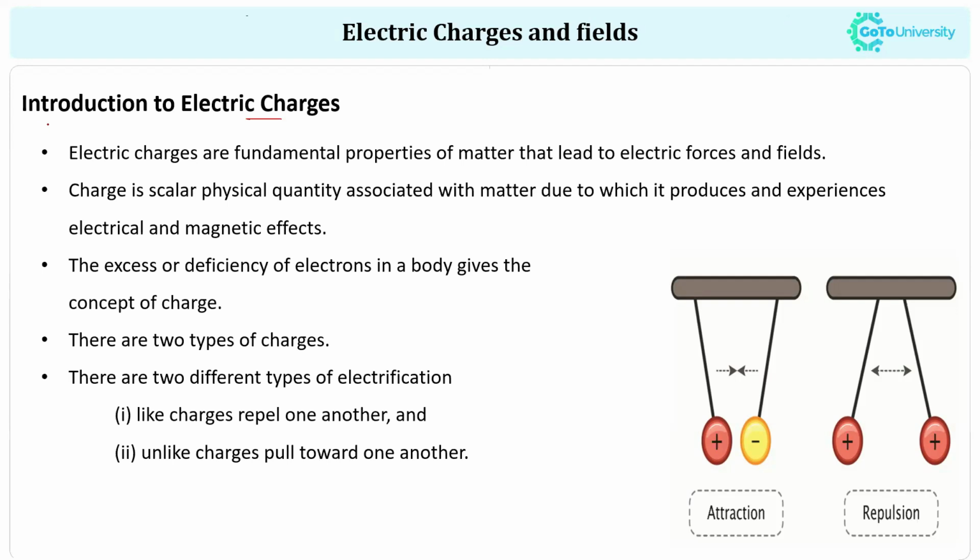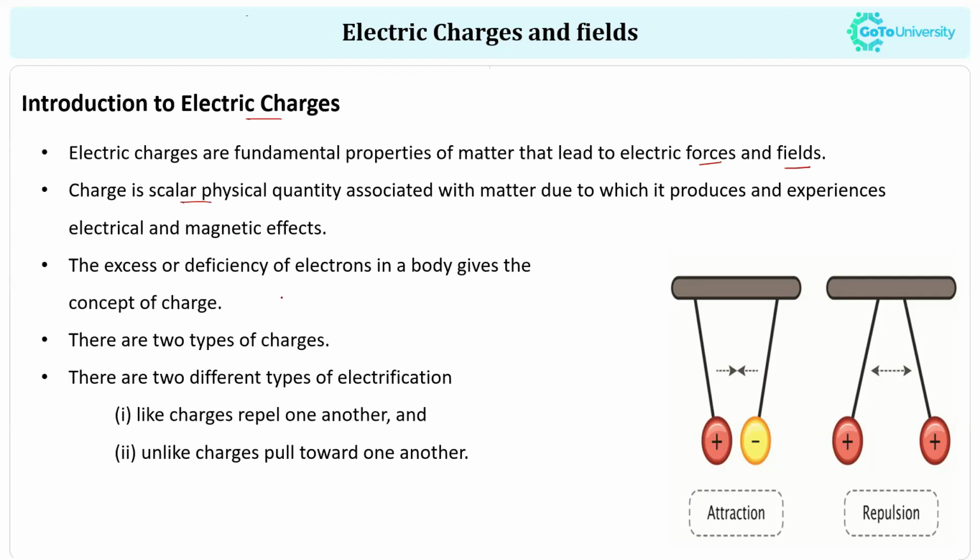Electric charge is a fundamental property of matter that leads to electric force and field. Electric charge is a scalar physical quantity, which means it has only magnitude, not a direction. Charge is a quantity associated with matter due to which it produces and experiences electrical and magnetic effects.